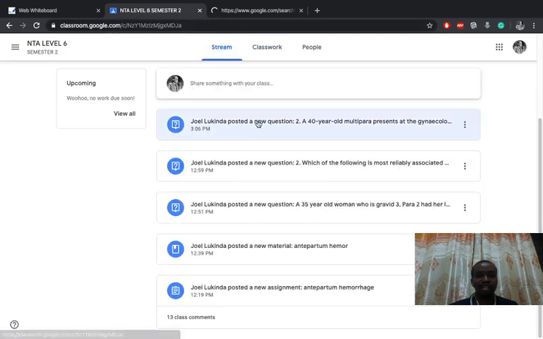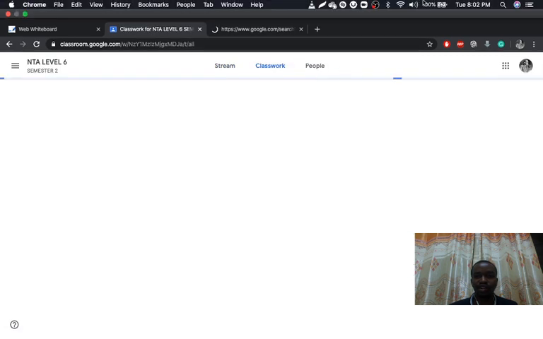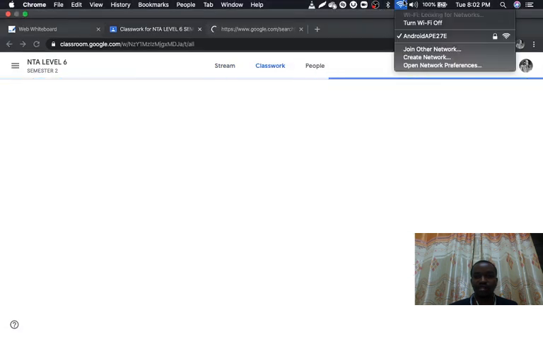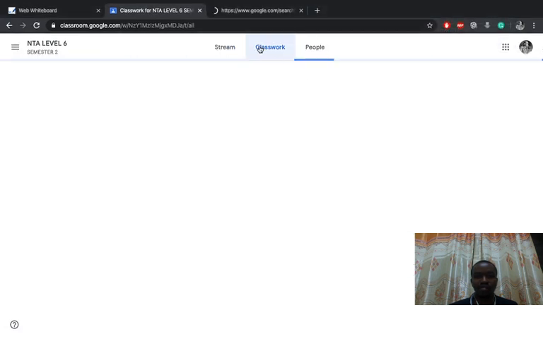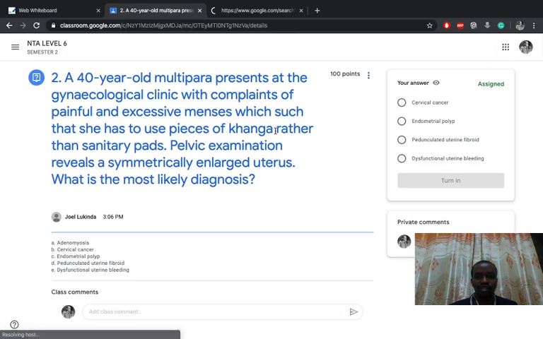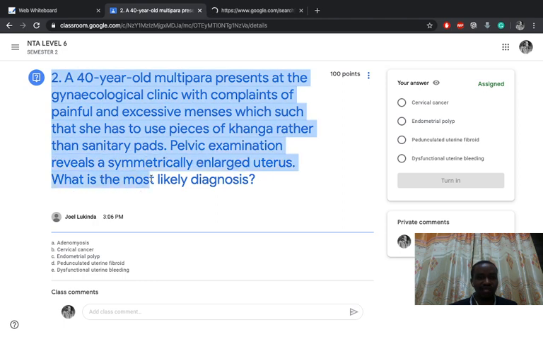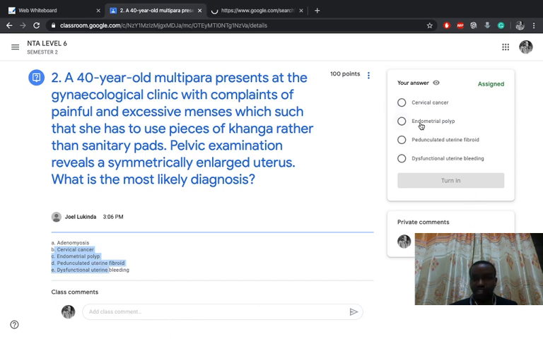It's unfortunate that my internet connection is having some problems, but anyway, let me try to explain using these examples that are present. For example, if you find a multiple choice question, you read the question, you find the answers, you can comment, but you need to select an answer and press turn in.